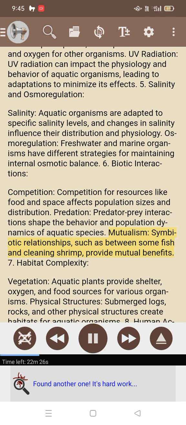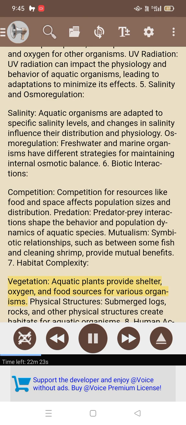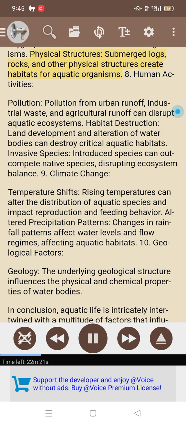Symbiotic relationships, such as between some fish and cleaning shrimp, provide mutual benefits. 7. Habitat complexity. Vegetation. Aquatic plants provide shelter, oxygen, and food sources for various organisms. Physical structures. Submerged logs, rocks, and other physical structures create habitats for aquatic organisms.